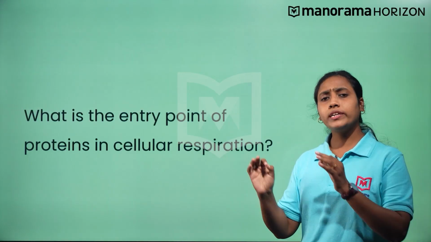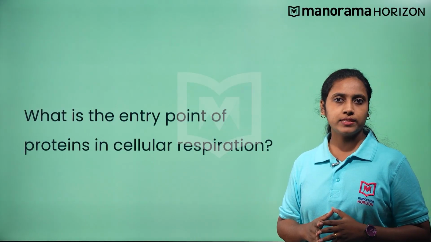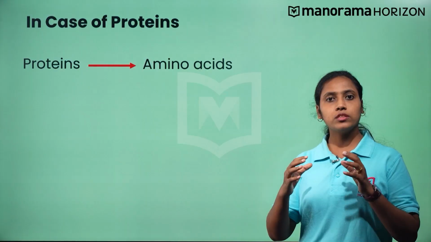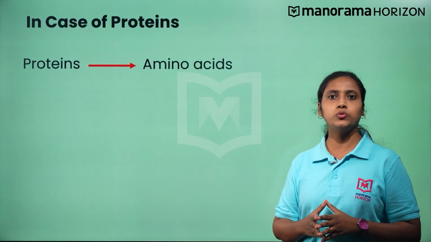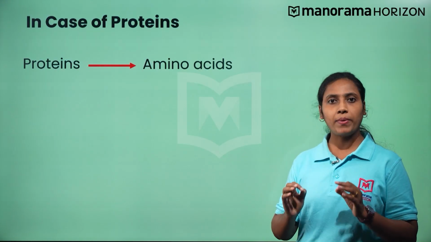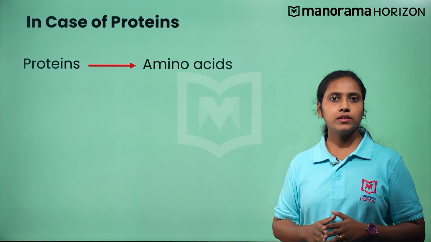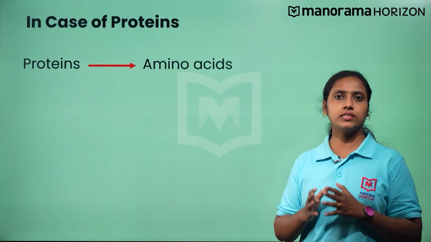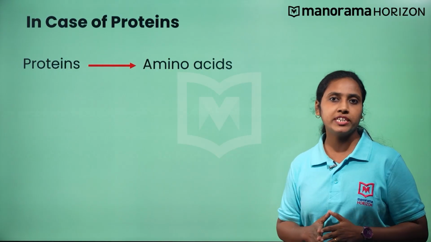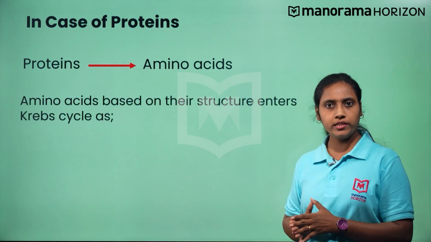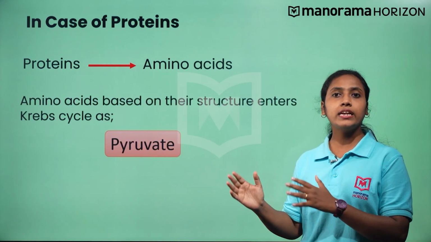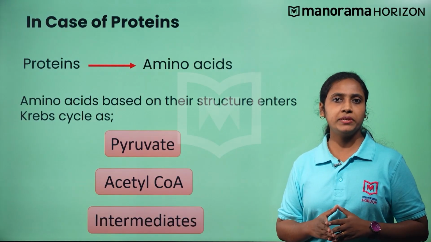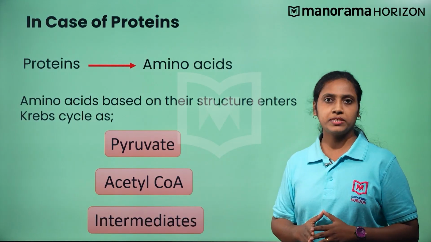Then, what is the entry point for proteins? Again, we know that during digestion, the proteins are digested into amino acids by protease. The individual amino acid, based on their structure, enter the respiratory pathway as pyruvate or acetyl coenzyme A or as any other intermediate compounds of Krebs cycle.